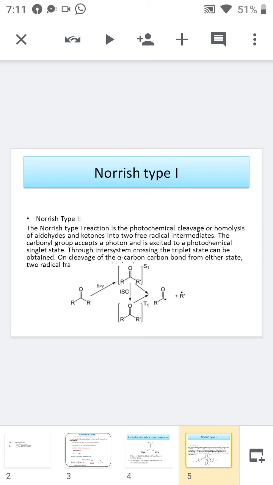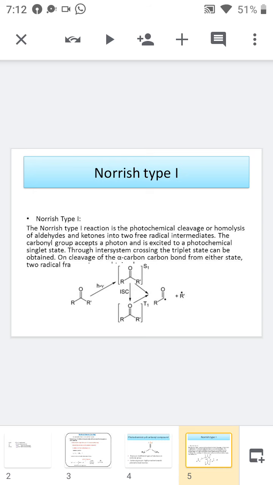Then the cleavage of the alpha carbonyl carbon bond from either the singlet or triplet state generates free radicals. Please see the example. First is the unsymmetrical ketone. If you are irradiating the ketone with radiation, what will happen? First of all, the molecule undergoes excitation to form the singlet state. Then it undergoes intersystem crossing to form a triplet state. Then finally the triplet state will undergo homolytic cleavage to form two radicals.